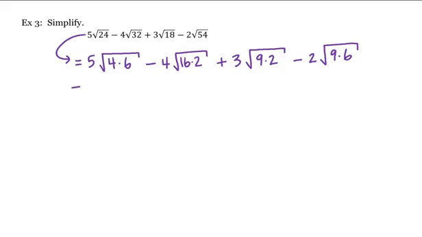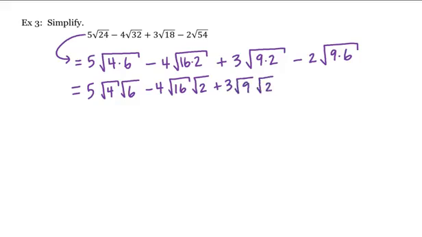Again, by properties of the radical, this is equal to 5 times the square root of 4 times the square root of 6, minus 4 times the square root of 16 times the square root of 2, plus 3 times the square root of 9 times the square root of 2, minus 2 times the square root of 9 times the square root of 6, which is equal to 5 times the square root of 4, which is 2, times the square root of 6 minus